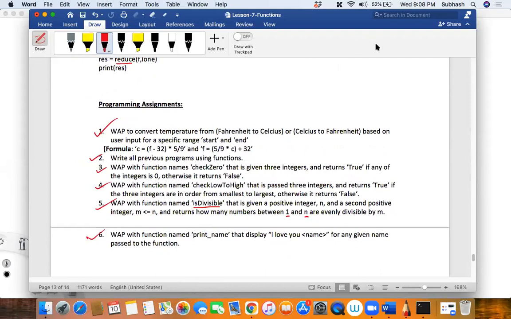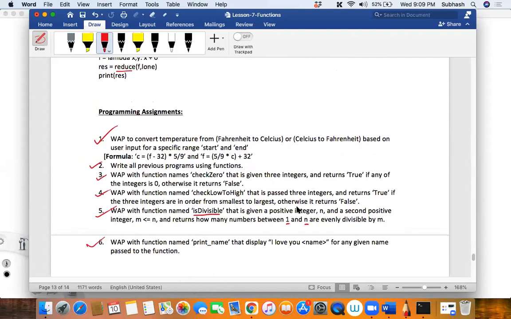Hello, sir. Hello, Ashwin. So you tell me what is it that we have to do? Write a program with function name is divisible. You have to first write a function, and its name should be is divisible. Then how many values will you be passing to it? Given a positive integer, two values. One is n, a positive value, and then you'll also pass m, but this m should be less than n. So you'll pass two values.